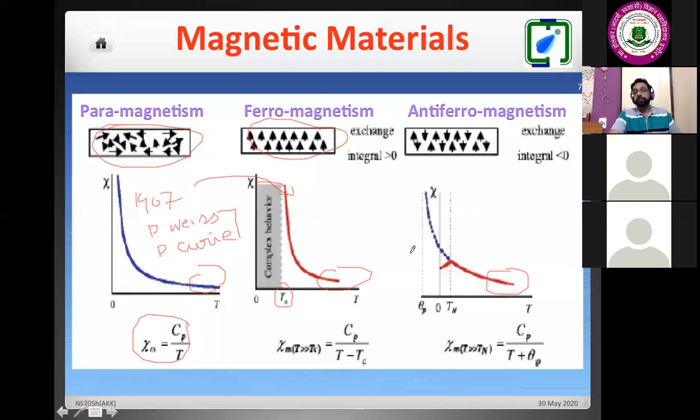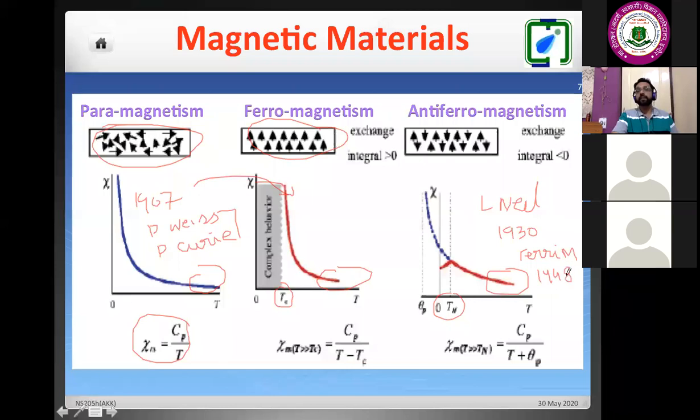Similarly, there is the variation in antiferromagnetic behavior below the Néel temperature, TN. This was proposed by Louis Néel in the year 1930. Néel also proposed ferrimagnetism, which we are not discussing in this topic, in the year 1948.